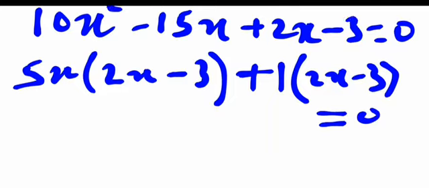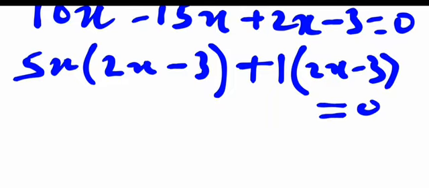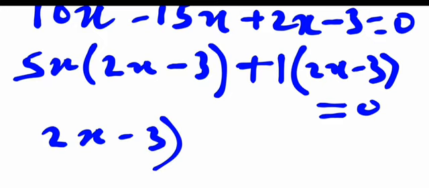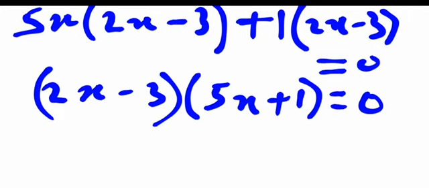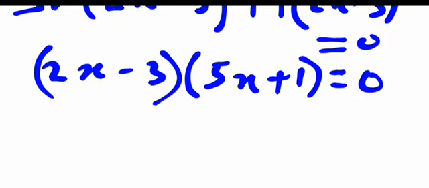So everything equals 0. By the time we solve further, we can see the two brackets have the same thing inside. So we just write one of it as 2x minus 3, then times 5x plus 1, and that equals 0. Then we have two numbers multiplying, and the result is 0.